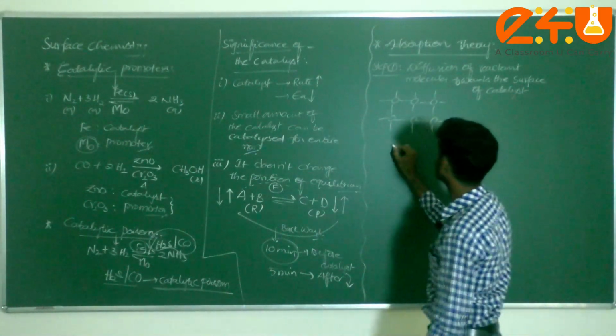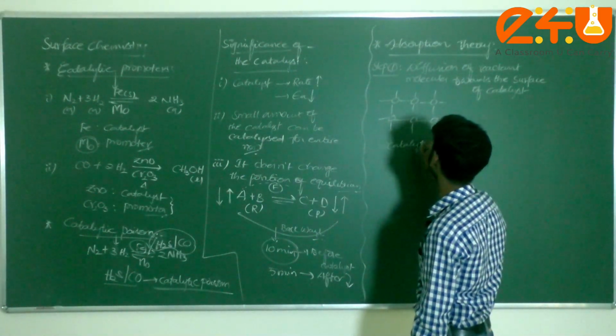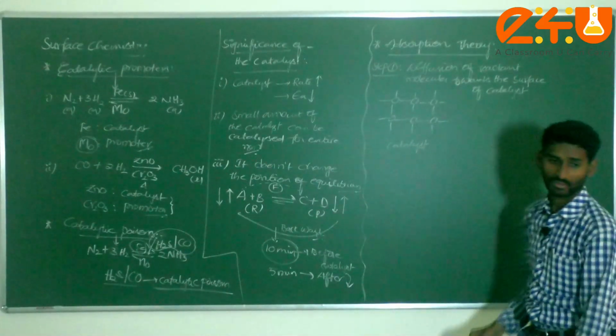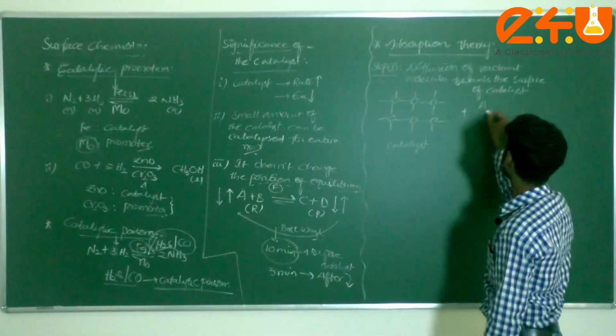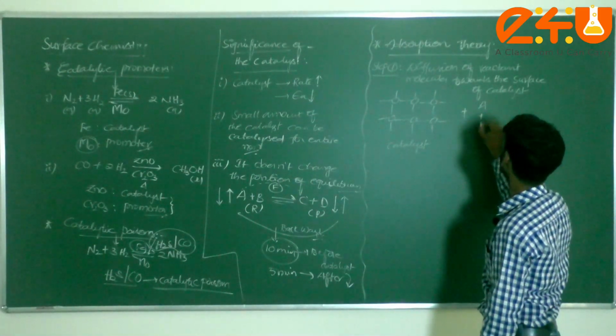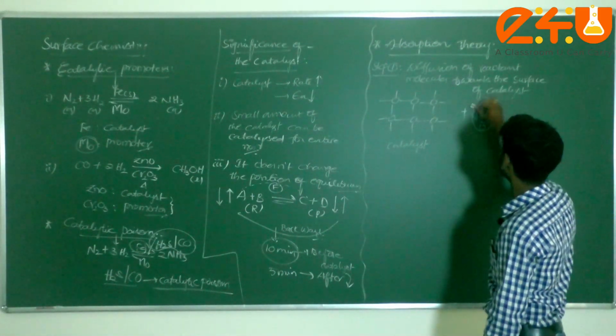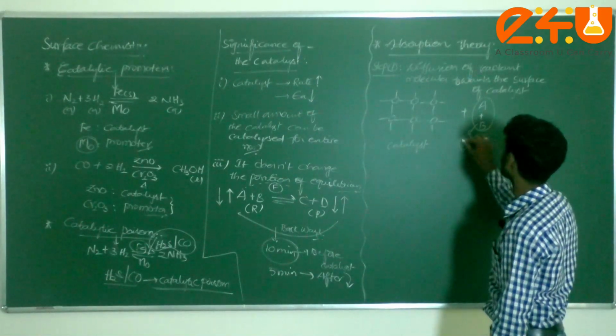This is the catalyst, and this is not a reactant molecule. Then I am taking A plus B, which are called reactant molecules.